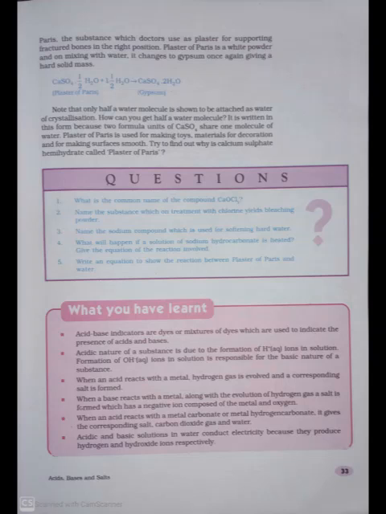When an acid reacts with a metal, hydrogen gas is evolved and a corresponding salt is formed. When a base reacts with a metal, along with the evolution of hydrogen gas, a salt is formed, which has a negative ion composed of the metal and oxygen. When an acid reacts with a metal carbonate or metal hydrogen carbonate, it gives the corresponding salt, carbon dioxide gas and water. Acidic and basic solutions in water conduct electricity because they produce hydrogen and hydroxide ions respectively.